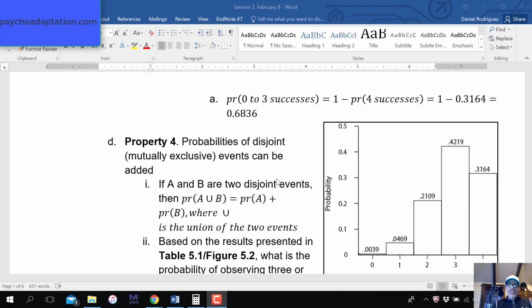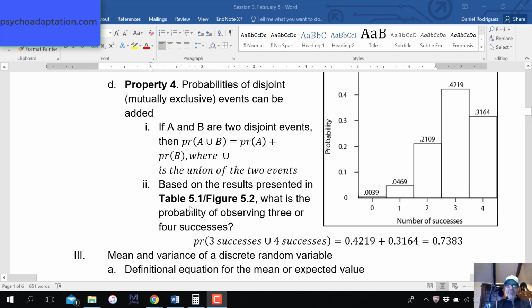The probabilities of disjoint events, and disjoint now we know means mutually exclusive, can be added. Here's the definition. If A and B are 2 disjoint events, and this symbol here is the union of 2 events, like saying A or B, then the probability of A union B, the same as the probability of A or B occurring, is equal to the probability of A plus the probability of B. As long as they're disjoint, meaning they're not co-occurring, and you'll see why later.